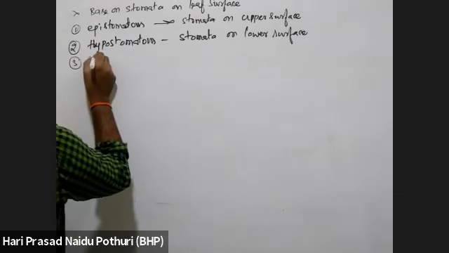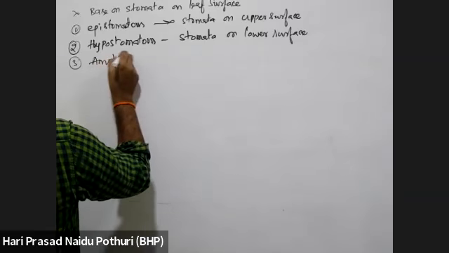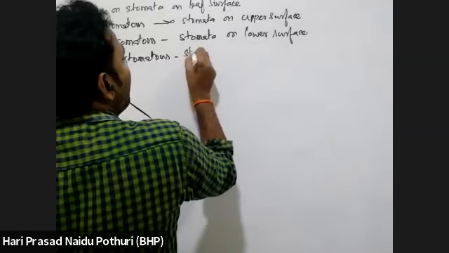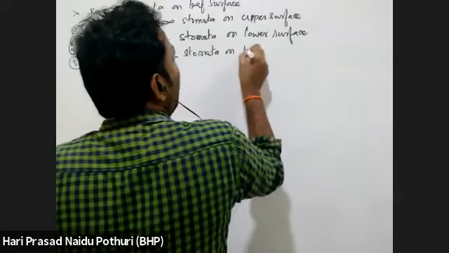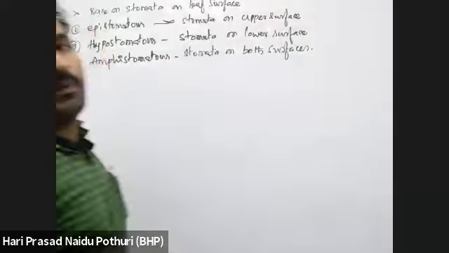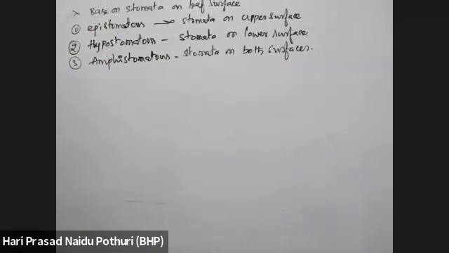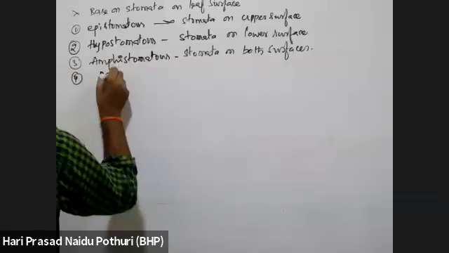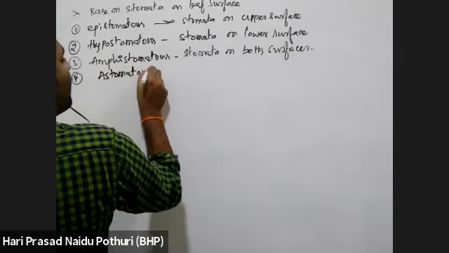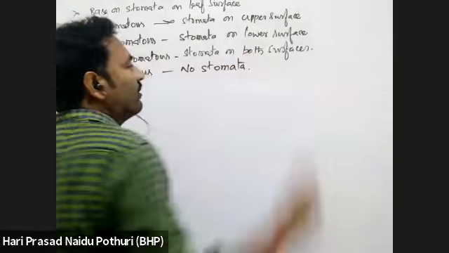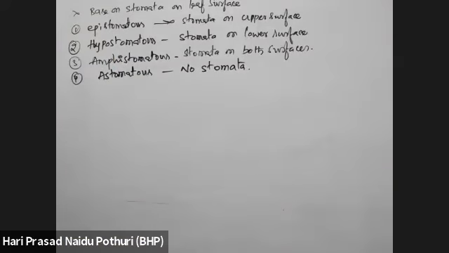Third, if stomata are present on both upper and lower surfaces, it is called amphistomatous. And astomatous means leaves which do not have stomata; they are called astomatous leaves.